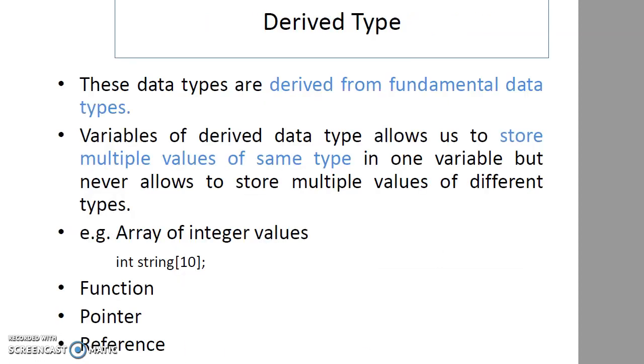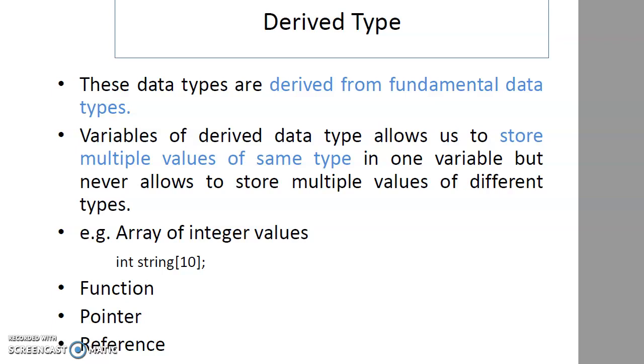Then next we'll discuss derived types. These data types are derived from fundamental data types. Variables of derived data type allow us to store multiple values of the same type in one variable, but never allow storing multiple values of different types.